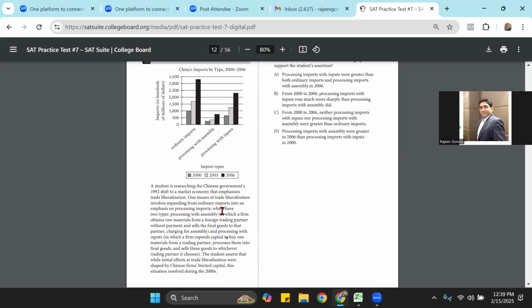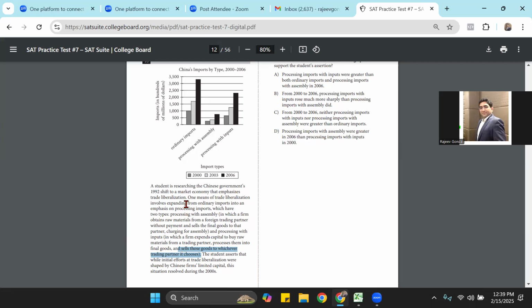So this seems to be the most interesting part of the whole question because it matches the keyword. Remember the second point I told, that look at the keyword. So it says that they spent some capital and they produced the good and then they sold it to any trading partner, from a trading partner, process into and sells those goods to whichever trading partner it chooses. So this is another difference, which means they have more freedom to sell it.